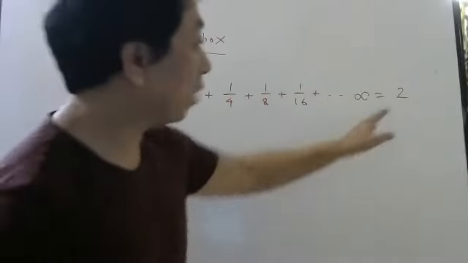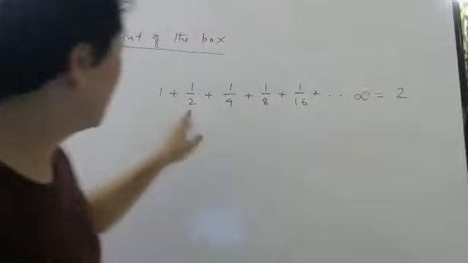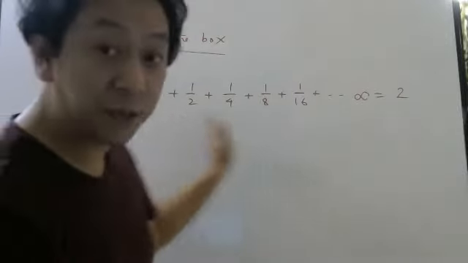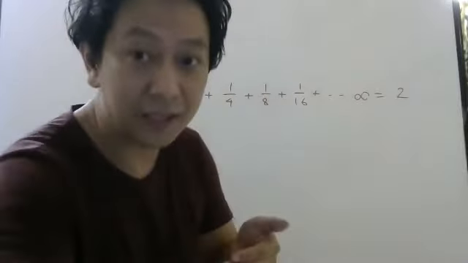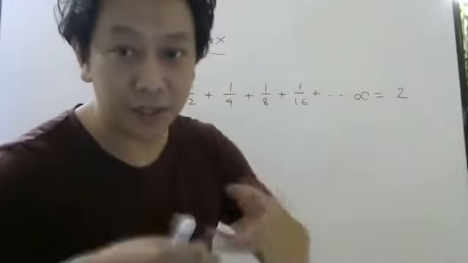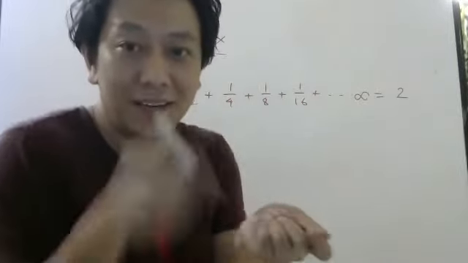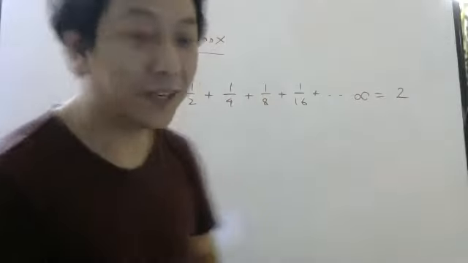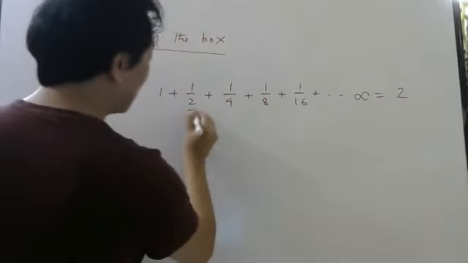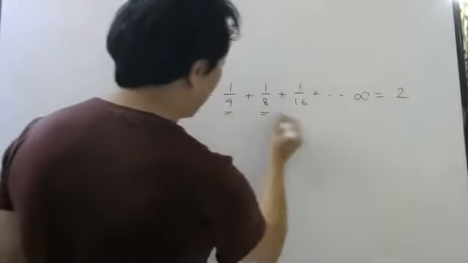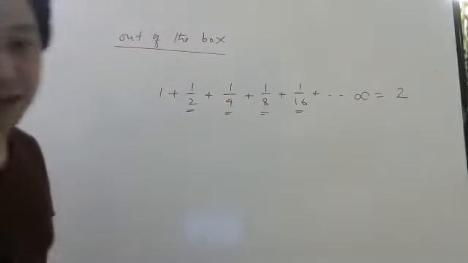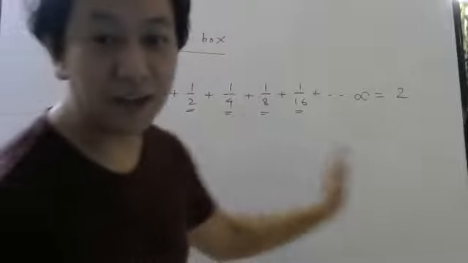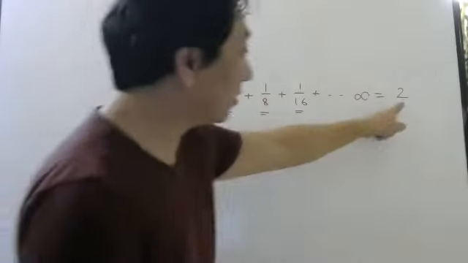They may ask how this is 2, because this is 1 by 2, 1 by 4. If you keep adding, how are you getting 2? You should not get one number, you should get more and more. But please understand, I am adding smaller and smaller terms. So if I keep adding smaller and smaller terms, I will get 2 here.